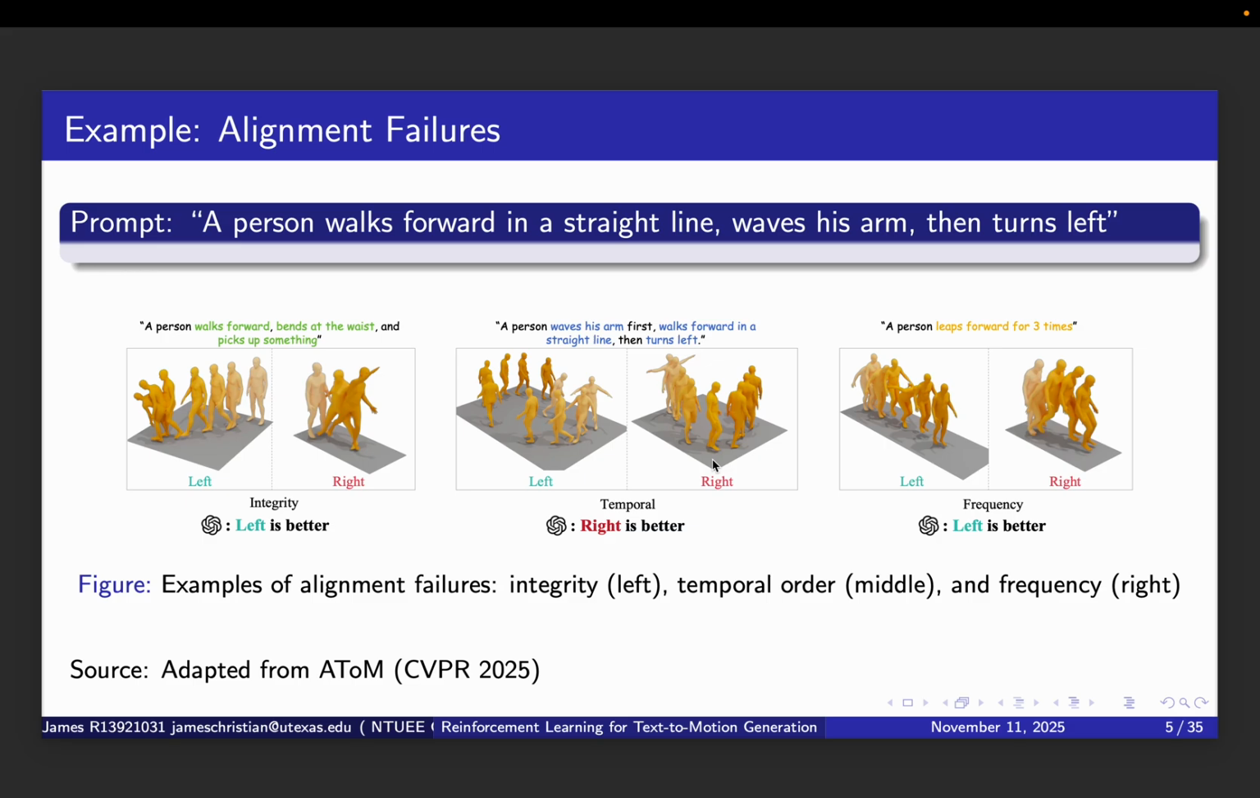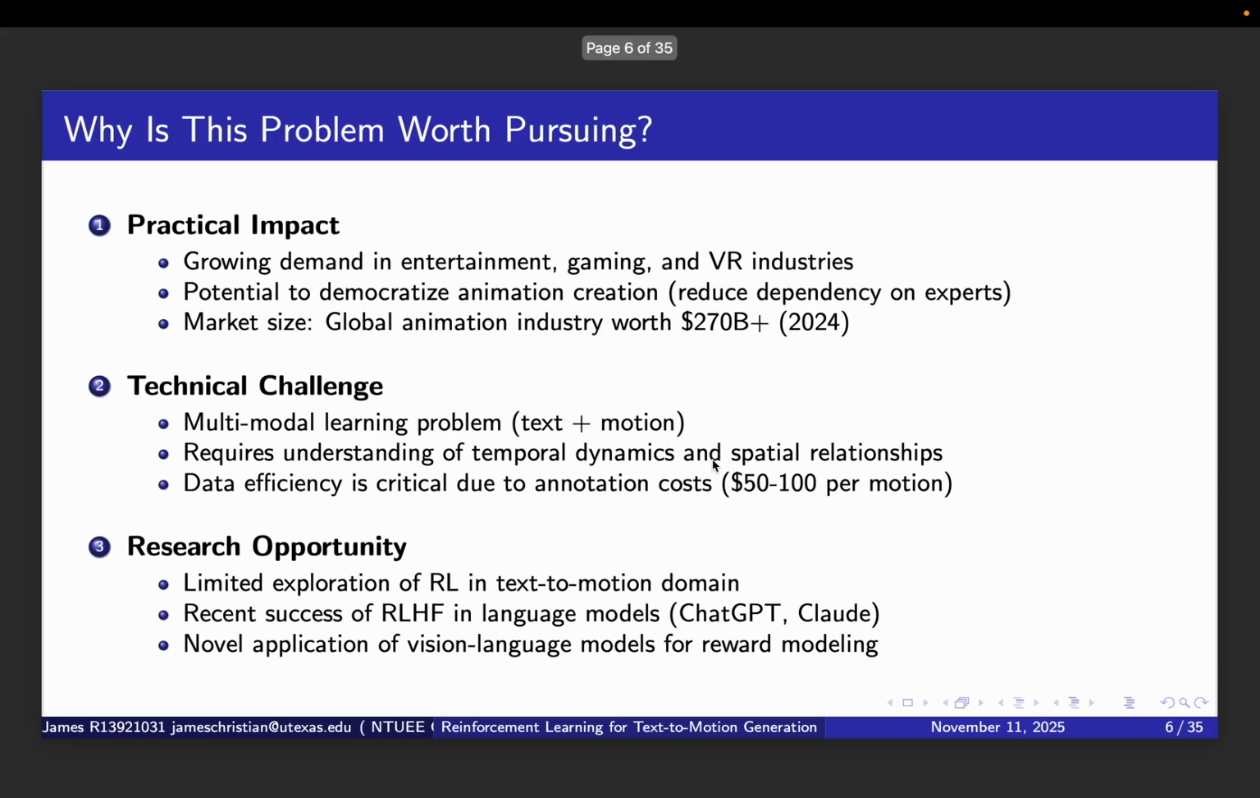Third, this represents a valuable research opportunity. Surprisingly, there has been very limited exploration of RL in the text-to-motion domain. Meanwhile, RLHF, reinforcement learning from human feedback, has revolutionized language models like ChatGPT and Claude. We also have the opportunity to apply vision language models like GPT-4 Vision in a novel way for reward modeling. All these factors make this an ideal project for exploring practical RL applications.